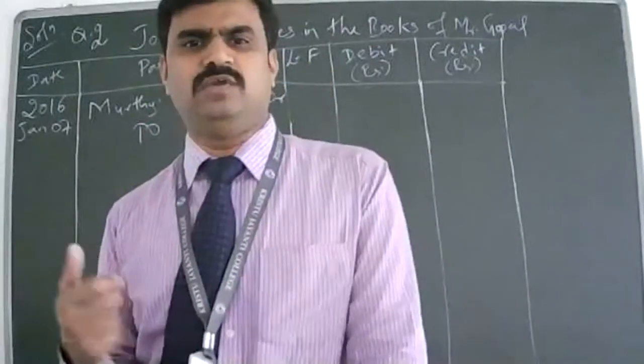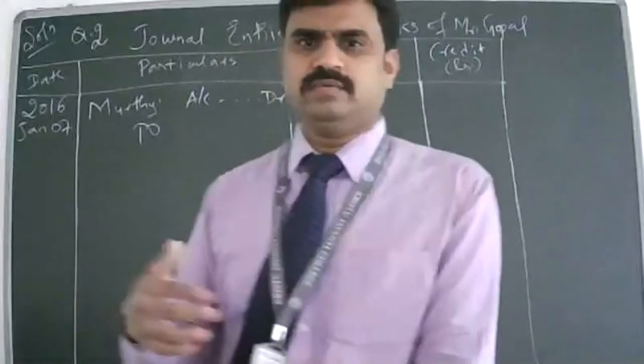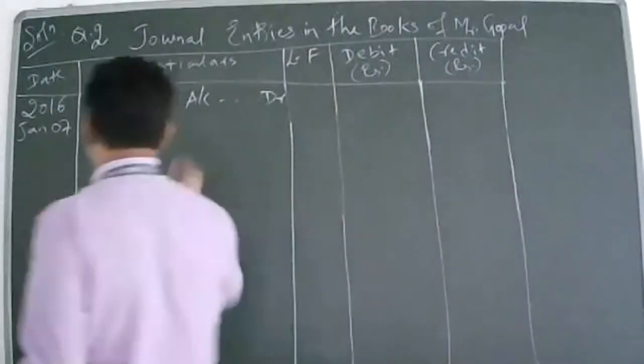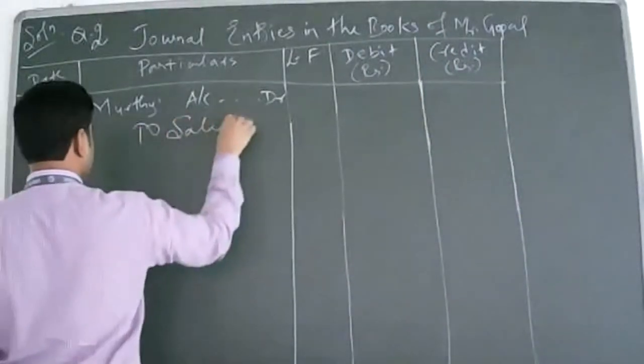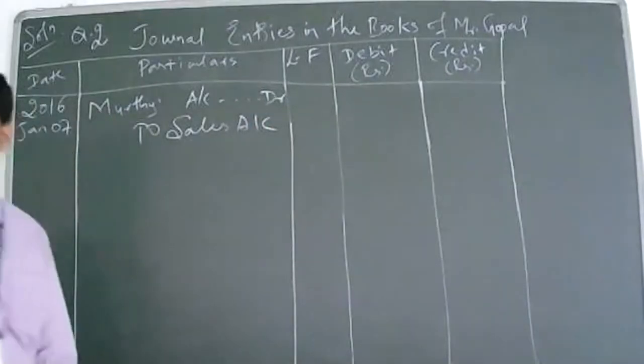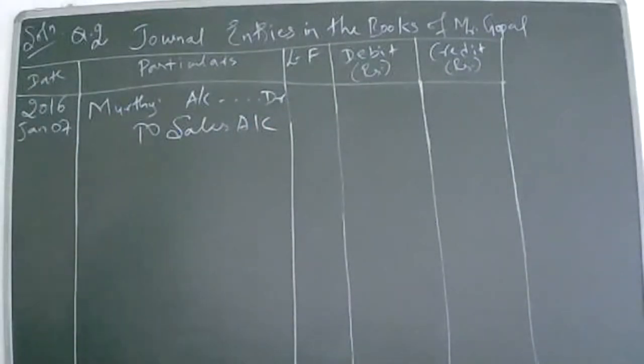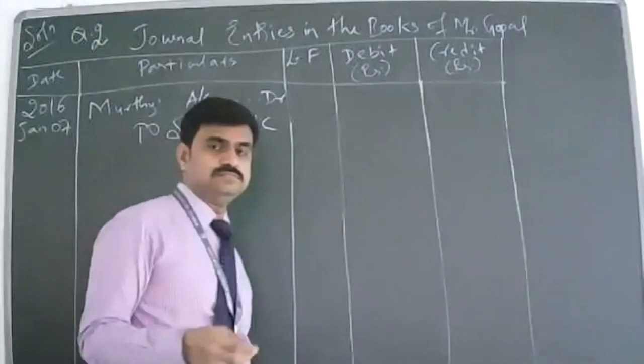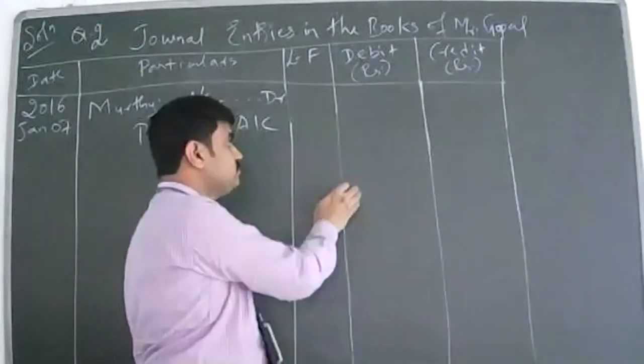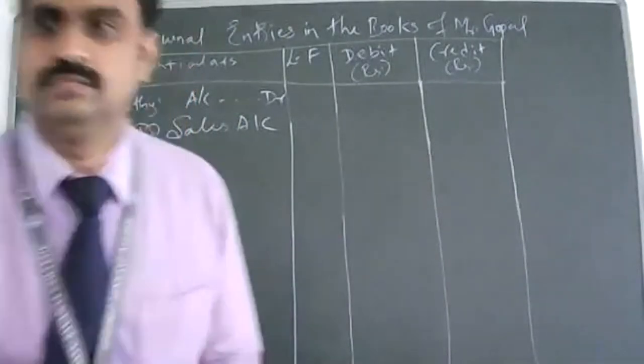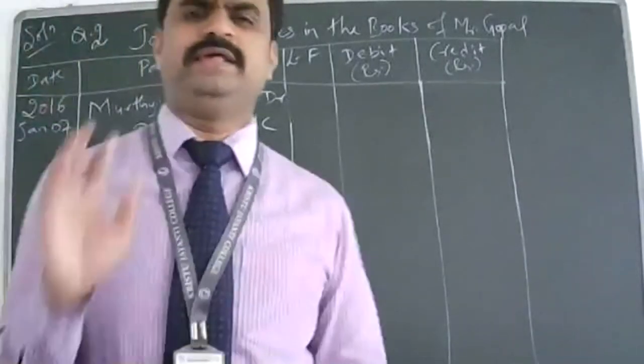Why are you crediting sales account? Because goods are going out and it's an income to sales account. What is the amount? How much? What is the cost? 400. 400, sir.